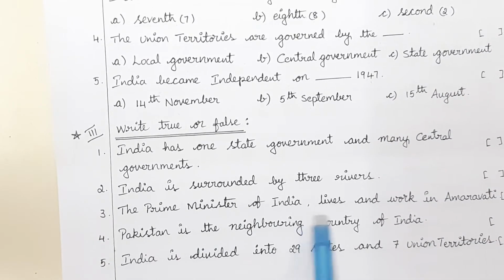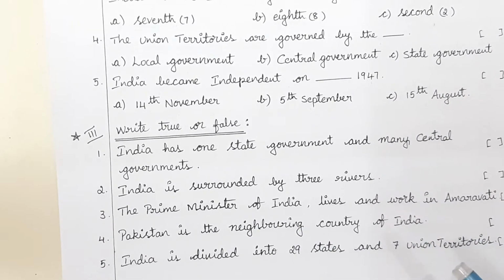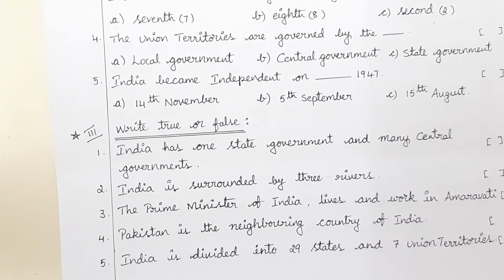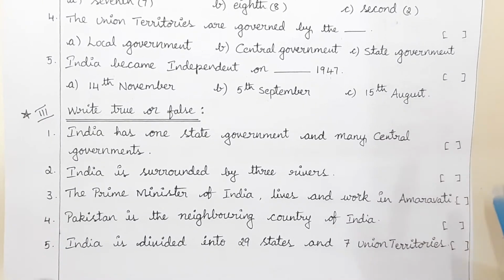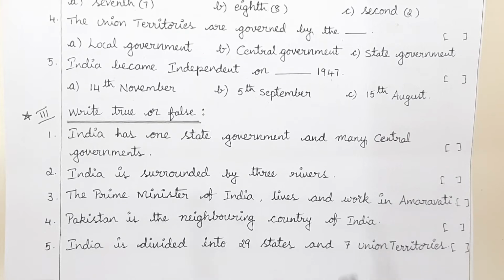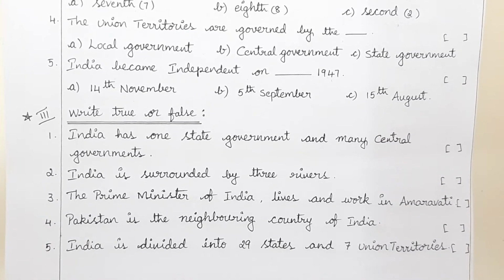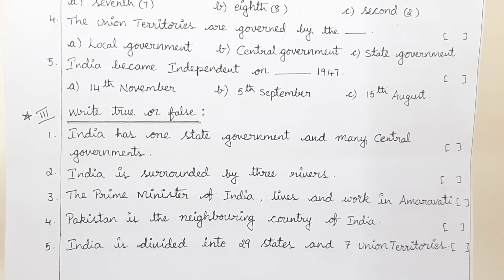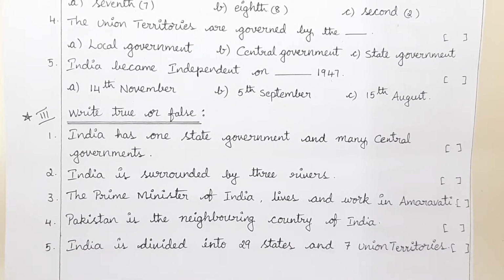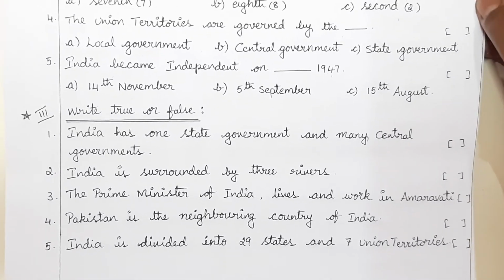The Prime Minister of India lives and works in Amravati. Who is the present Prime Minister? Mr. Narendra Modi. Does he live in Amravati? No. So it is false. Like that, while you are writing true or false, read each one 4 or 5 times, no problem. Take your own time and read carefully whether the statement is true or false. Write clearly. Now coming to the next page.